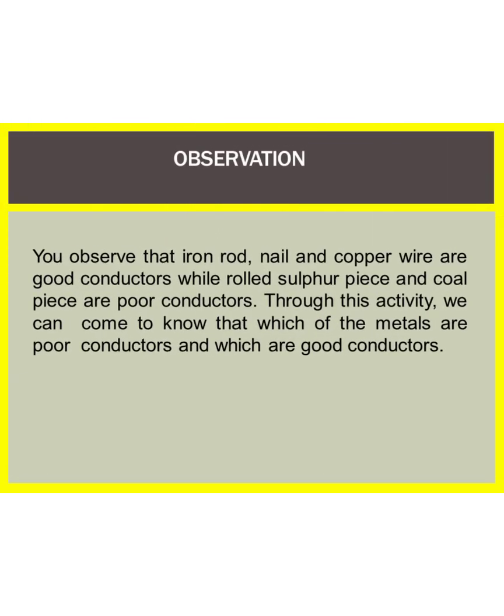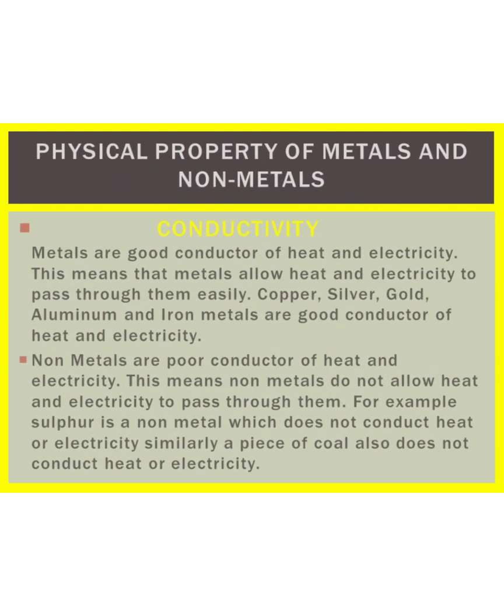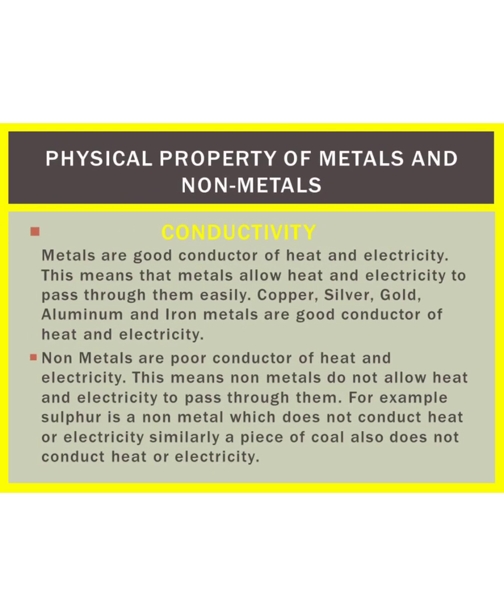We will observe that iron rod, nail and copper wire are good conductors, while rolled sulfur piece and coal piece are poor conductors. Through this activity, we can come to know which of the metals are poor conductors and which are good conductors. So, we can say that metals are good conductors of heat and electricity.